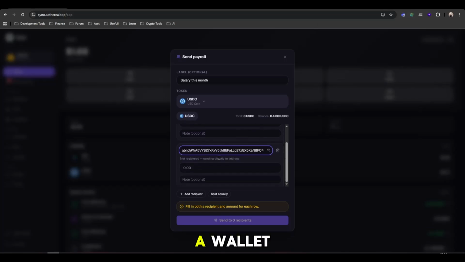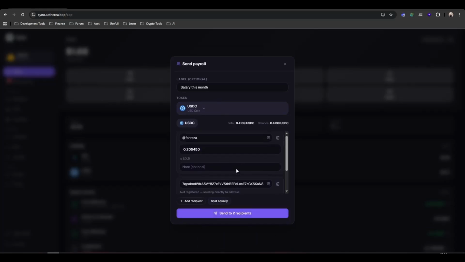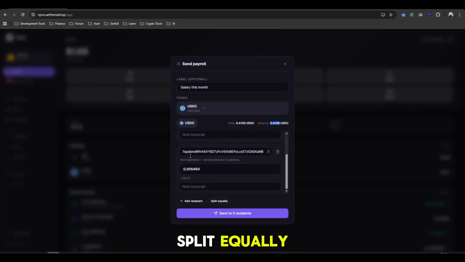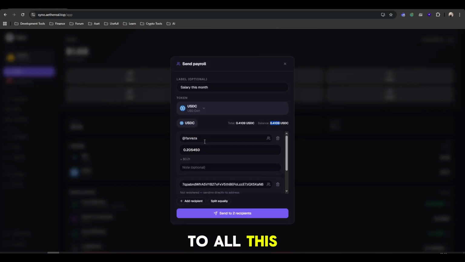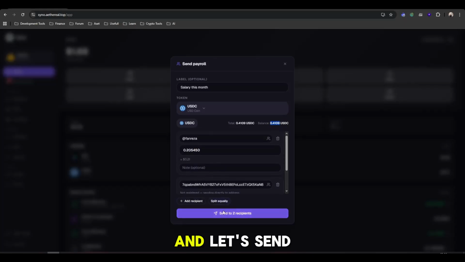So let's pick a wallet, and this will send directly to the address. And let's split equally. This is my balance, it will be split equally to all these addresses. You can always add a recipient, you can add notes, and let's send this.